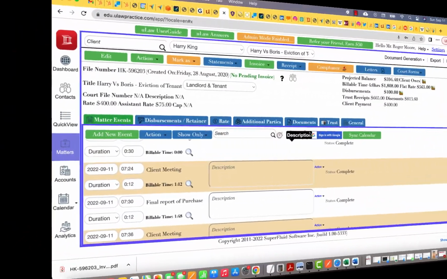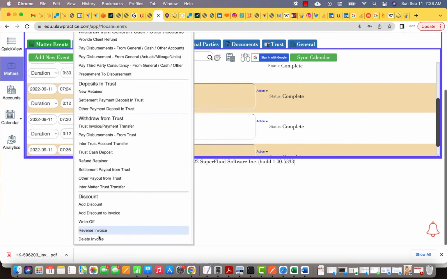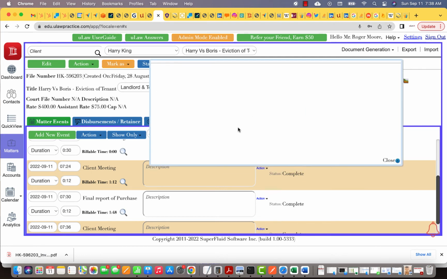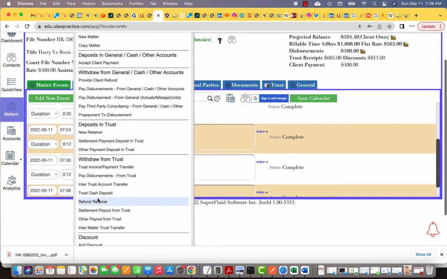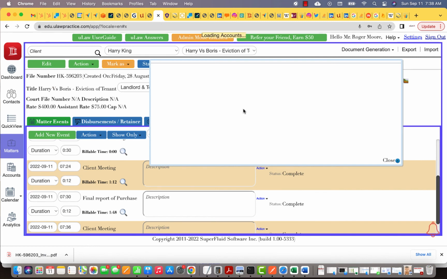So to summarize, as you saw in our video here, we raised so many invoices, and the only invoice we were allowed to delete was the 3412, because that was the only one that was not partially paid by a trust transfer or by a write-off or by a client payment. So again, now if I just try and delete it again, it's saying nothing to do. Right now, the only invoice that will allow you to delete is this top invoice, because that one is still pending and nothing has